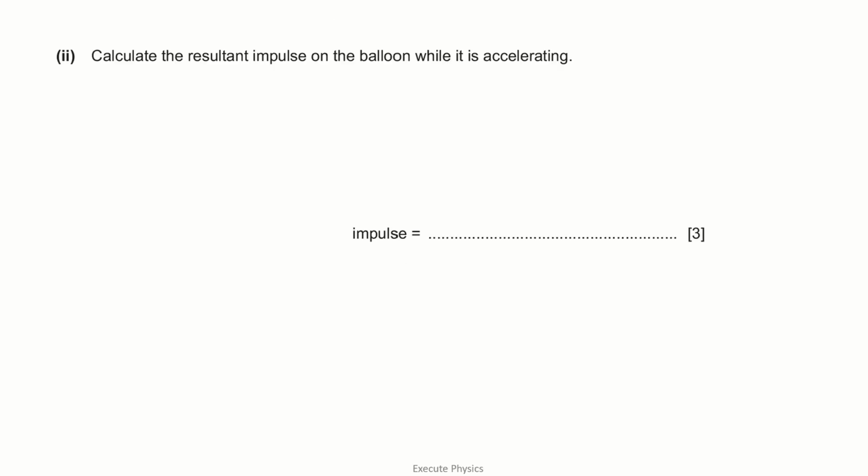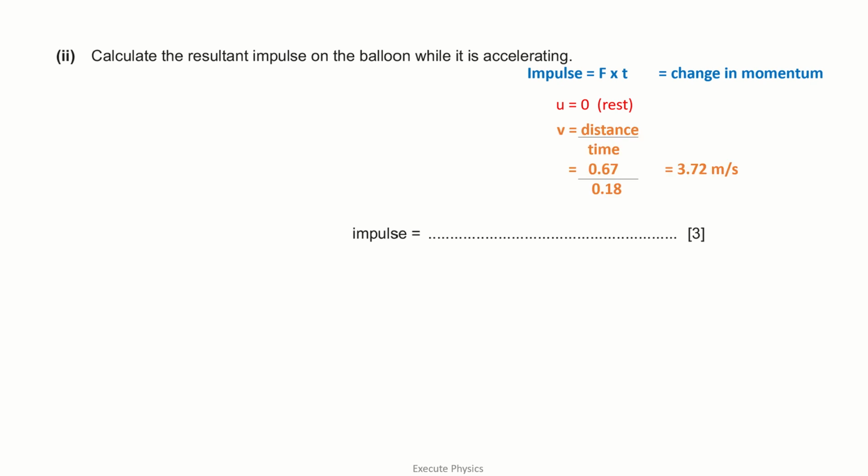Next question is calculate the resultant impulse on the balloon while it is accelerating. So we know that the initial velocity of the balloon is 0. It was stationary before the air is released. And what is the final velocity? It is v, the distance over the time. So that would be around 3.72 meter per second. We know that impulse is the change in momentum, that is mv minus mu.